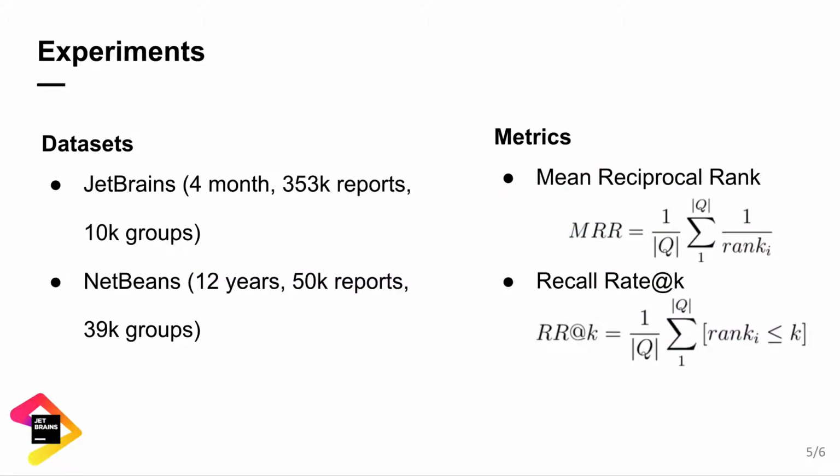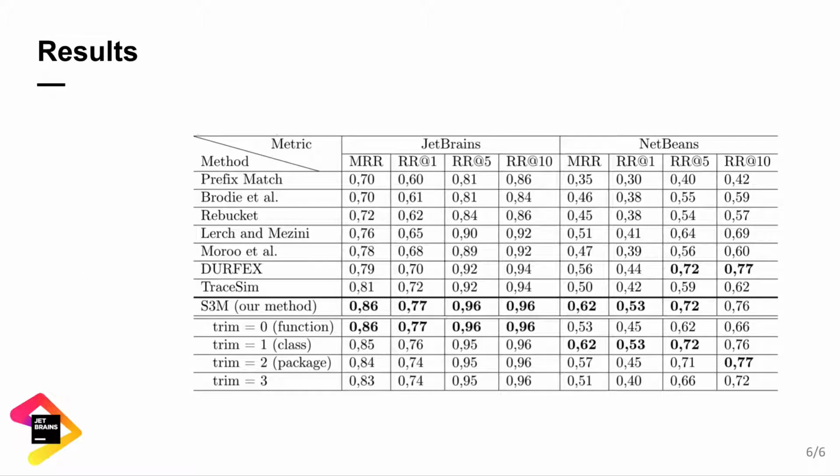We use two datasets for evaluation. The first one is a proprietary manually labeled dataset of JetBrains, and the second one consists of open source NetBeans data. We measured two metrics that are used in almost all of the papers on this topic: mean reciprocal rank and recall rate at top k. We compared our approach with the state-of-the-art methods on this task and compared models with different trimming lengths. Our methods surpass all baselines on both JetBrains and NetBeans datasets.